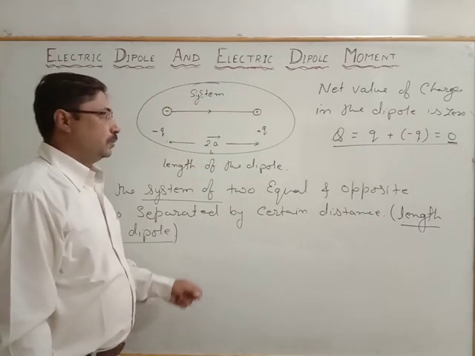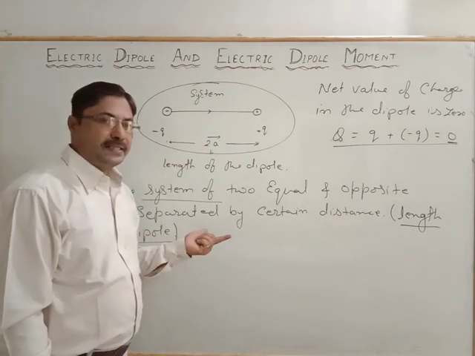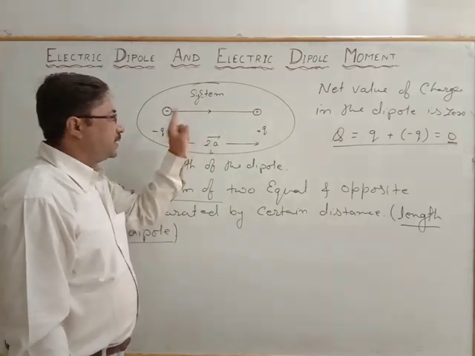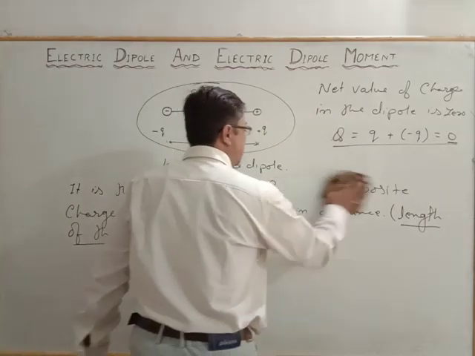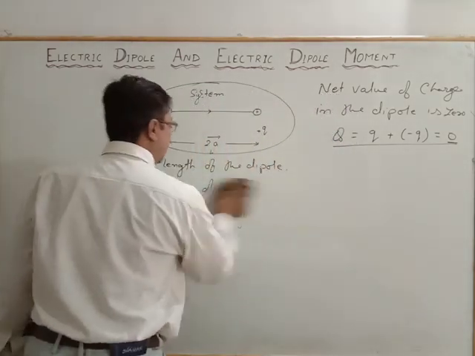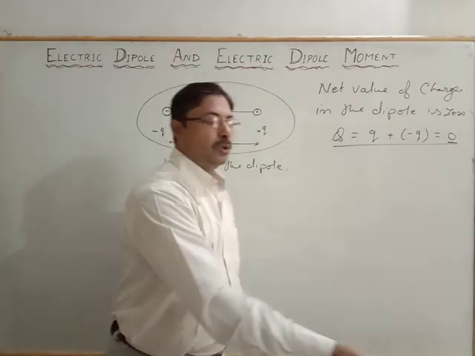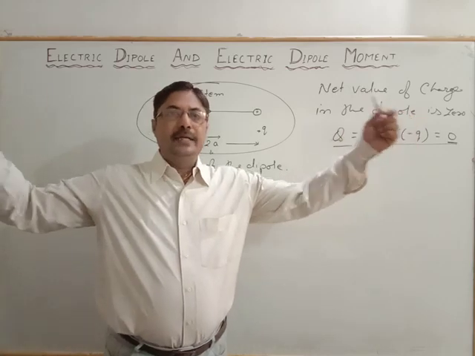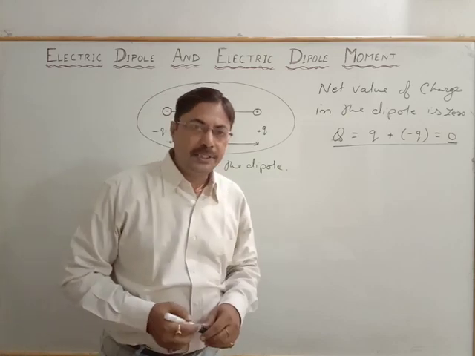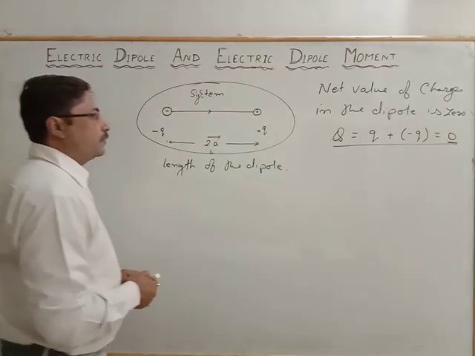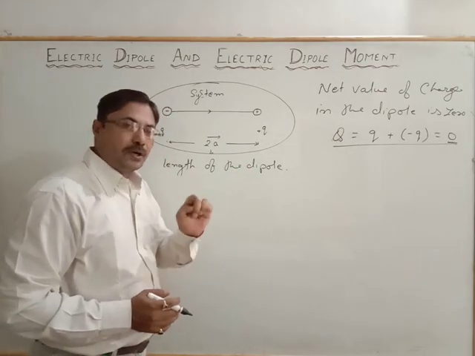One thing we come to know: first of all, it is an arrangement of two equal and opposite charges separated by a certain distance. This dipole always exists in a short range. It is not so that the charges are very far apart and the distance is very large. In that case, a dipole will not be created. That means the arrangement of the dipole is at a short distance.